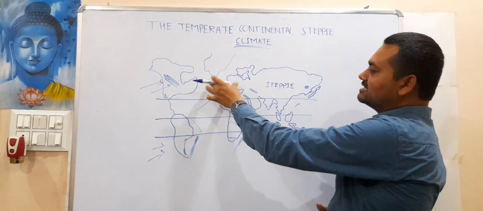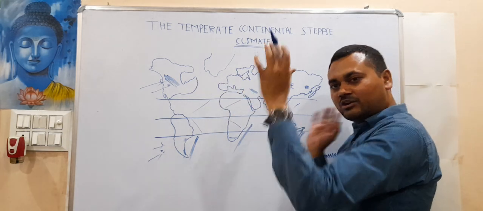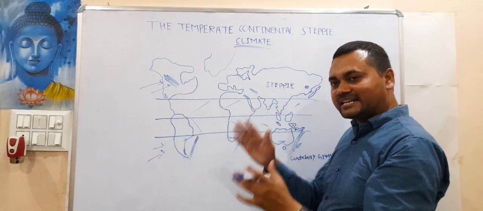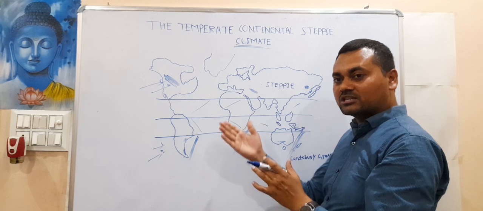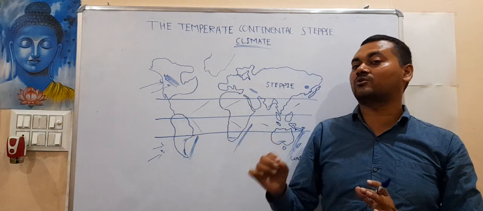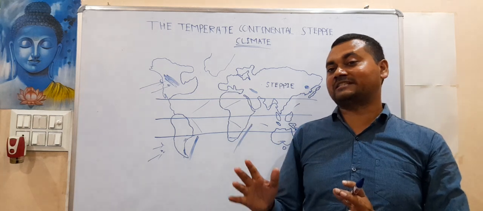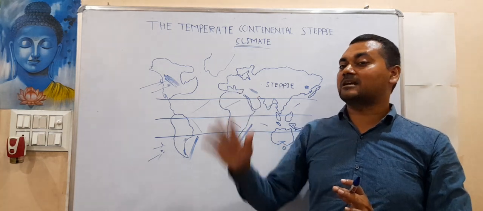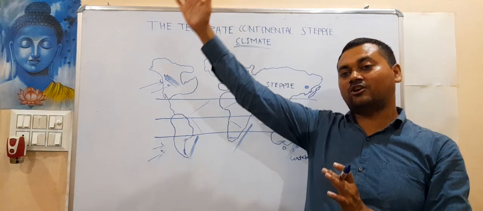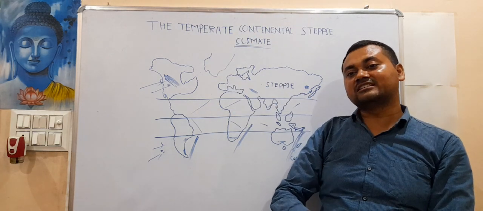But since these have a huge land mass and have a distance from the ocean body or the water body, and any place which has the distance from the ocean body, you will always see there that the temperature in those places during summer increases a lot and during winter decreases a lot.